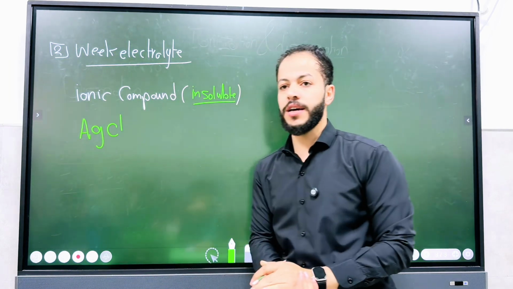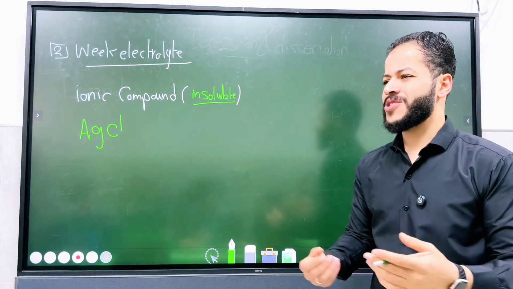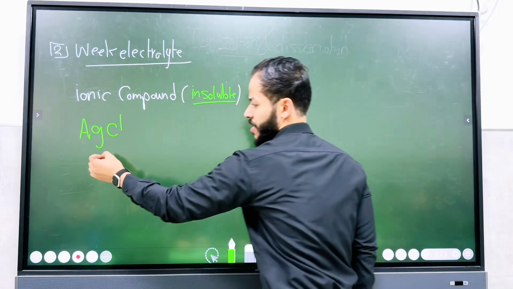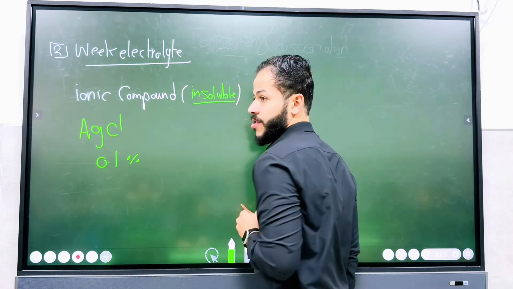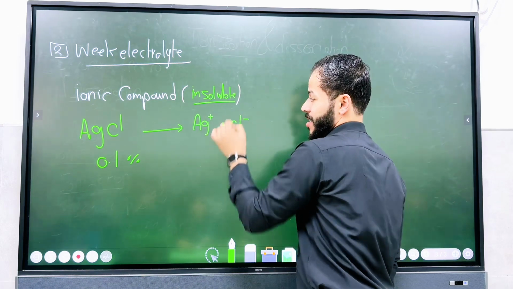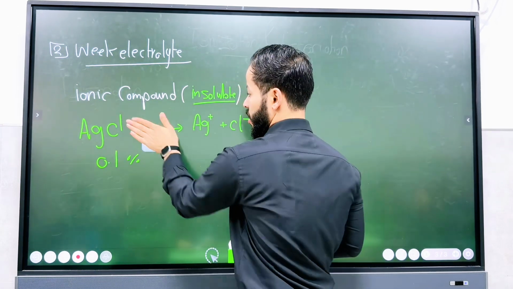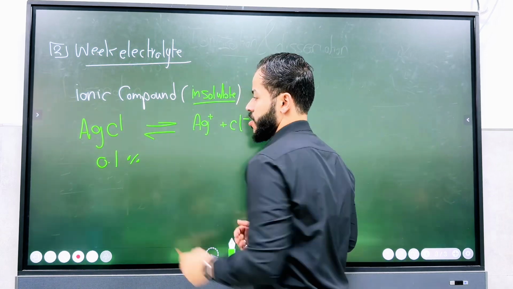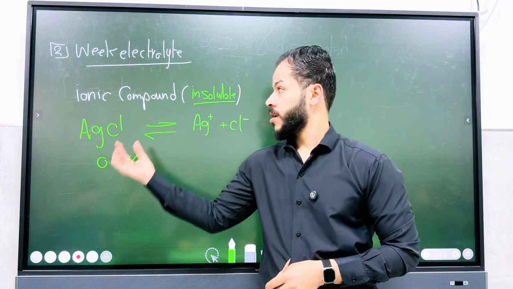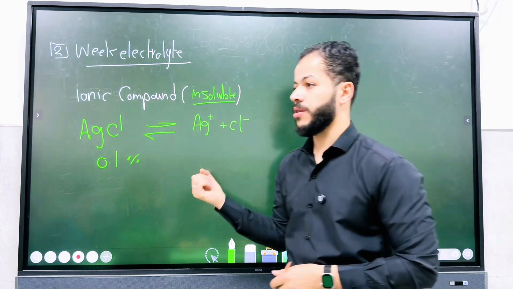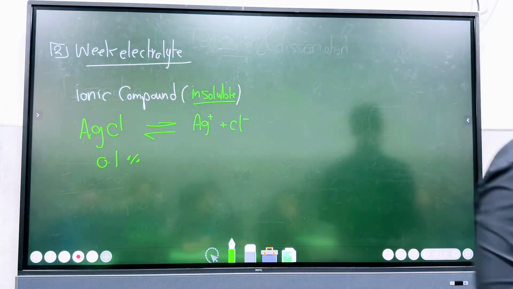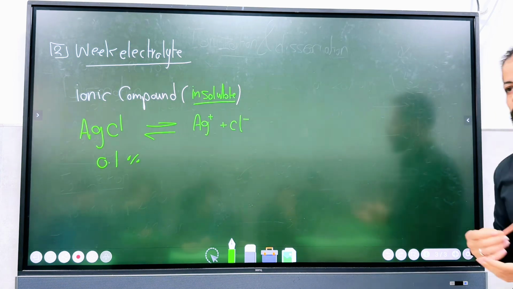Why is it a weak electrolyte? Because it is partially ionized, or its ionization to form ions is very, very low, considered to be 0.1% ionization. So this will also form ions, but actually these are very, very few ions. So we have here an ionic compound that is insoluble. Also lead. What about lead chloride? As we consider it, lead chloride. Okay, do you get it?